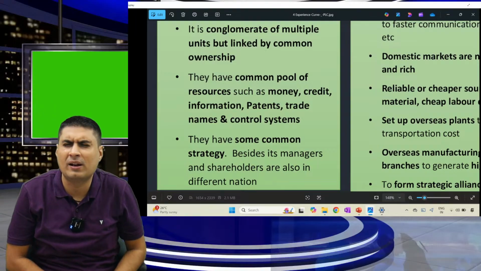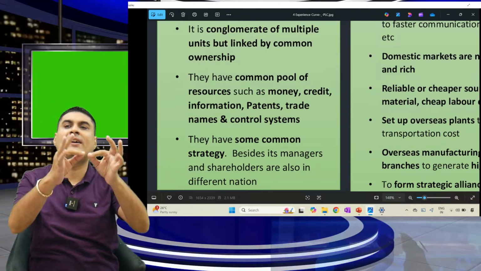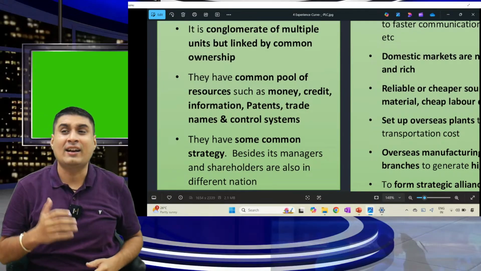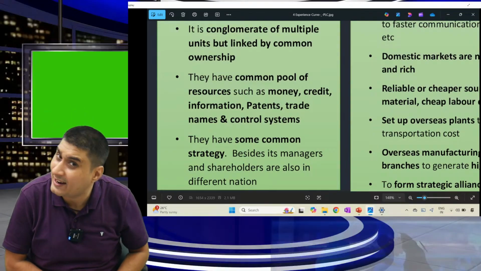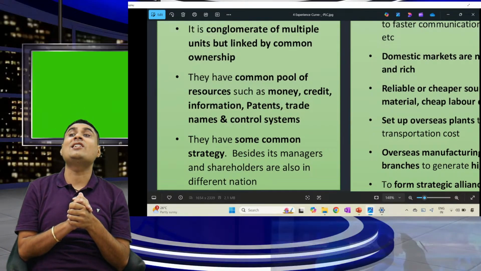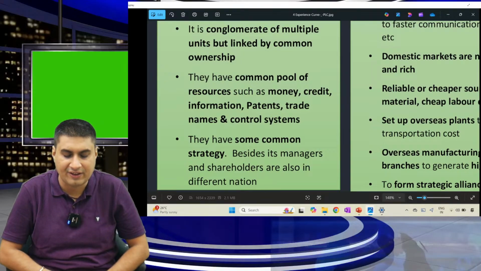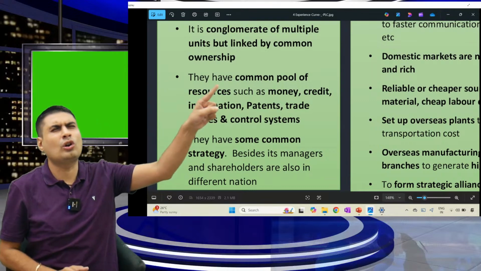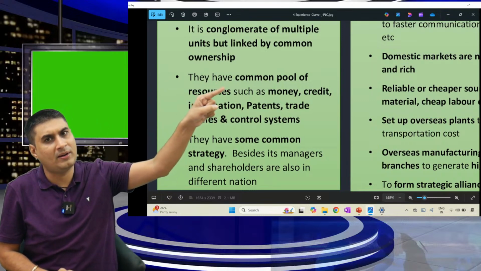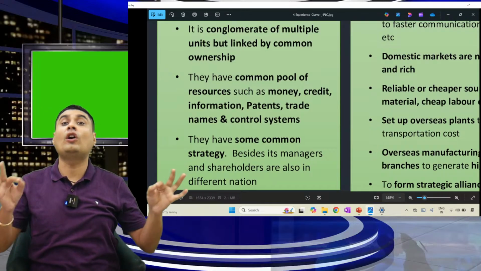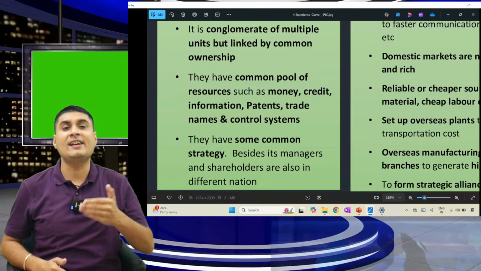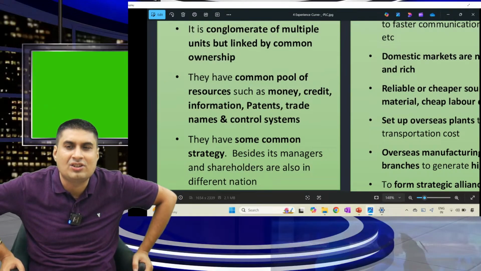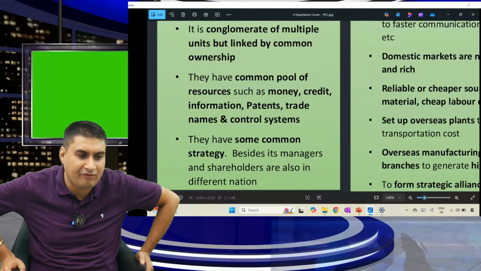What are the three characteristics of a global company? C. It is a conglomerate of multiple units linked by common ownership. Two, they have a common pool of resources like money, credit, information, patent, trade name, control. Last, they have a common strategy. Managers and shareholders can be in different nations. Easy.